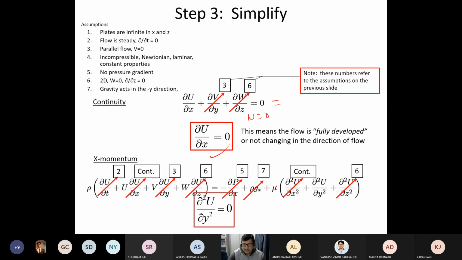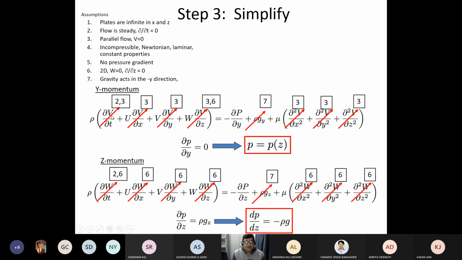Now let me see the X momentum equation. Del U by del T equal to 0. Why? Because it is steady state. Del U by del X, this is coming from continuity, is 0. Del U by del Y, V is equal to 0, that's why equal to 0, W equal to 0. So the left hand side is whole equal to 0. Okay, there is no pressure gradient, so this one is 0. In the X direction, there is no gravity, that is 0. Del square U by del X square, this is coming from continuity, it is 0. Del square U by del Z square, this is 2D, so this is also 0. So the only term that survives from X momentum is del square U by del Y square equal to 0.